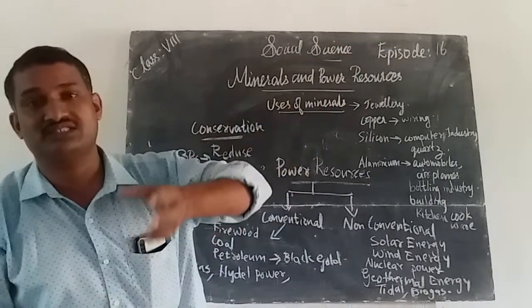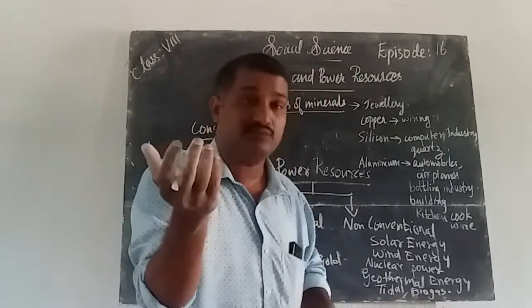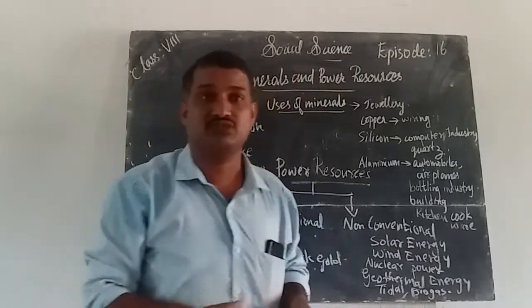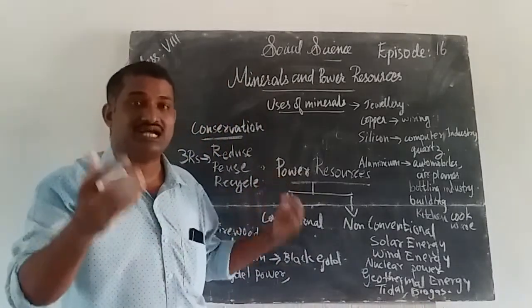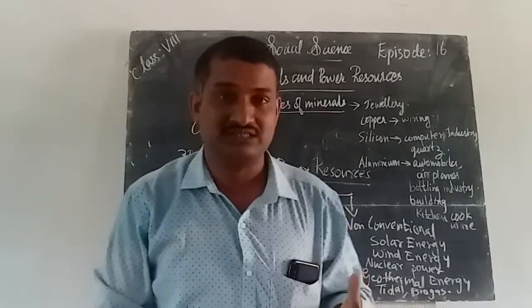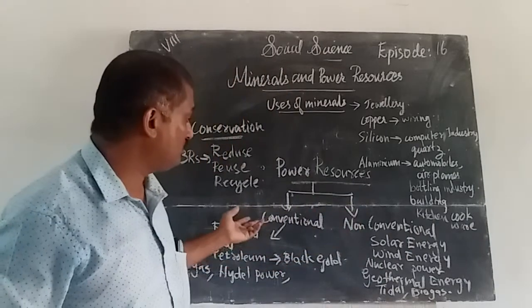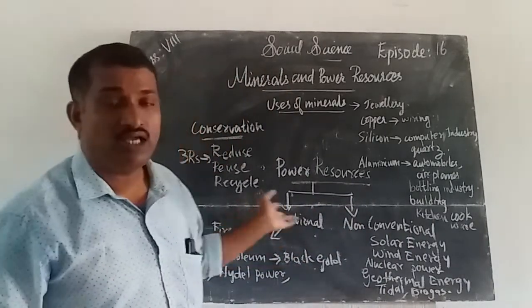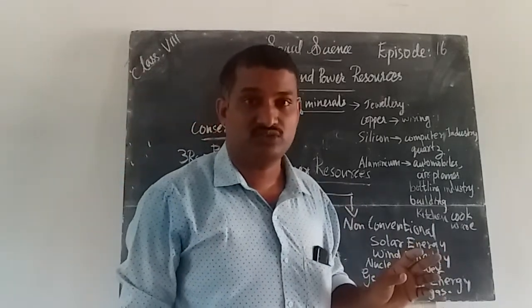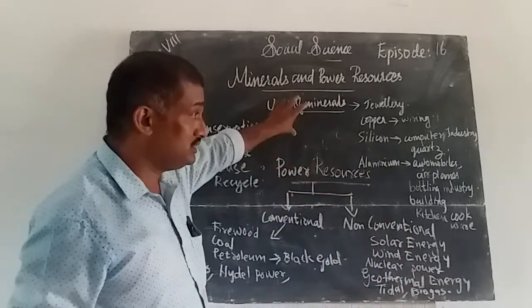With the help of rain, these rivers originate. These rivers, with the help of dams, produce electricity, that is hydroelectricity, which is a conventional source of energy. These are all examples of conventional sources of energy. Once again, I want to describe these.